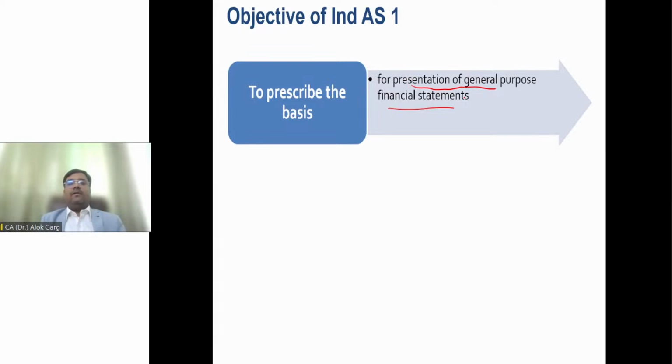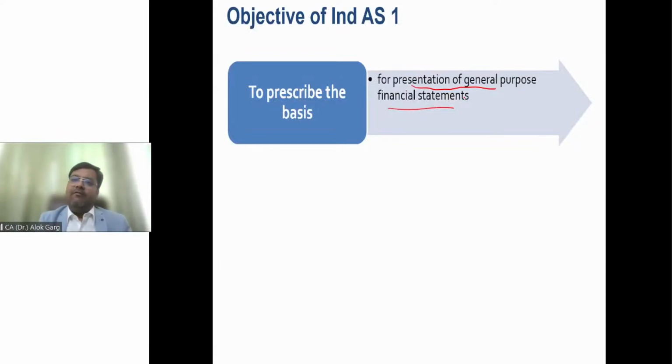First of all, friends, you need to understand that Ind AS 1 is only applicable for presentation of general purpose financial statement. And as the name suggests, general purpose means the financial statement which serves the purpose of the entire stakeholders at large, right? So these financial statements are not specific purpose, it's a general purpose. General purpose financial statements are prepared using the relevant GAAP in the country.